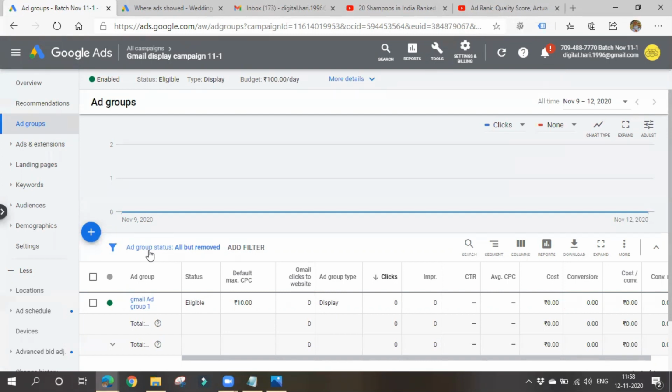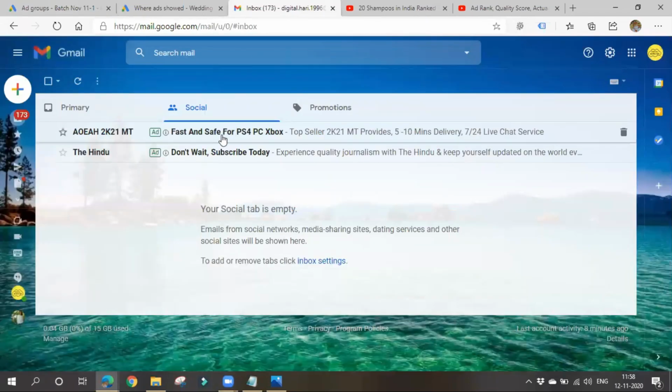We are not choosing any kind of targeting in Gmail. Why? Because we'll be having only two ads here, right? We'll not be showing numerous ads in case of Gmail. If we again go for choosing audience and all, we can't show ads to them. As only two ads can be shown here, there might be huge competition. That's why we'll not be going for any kind of targeting again.